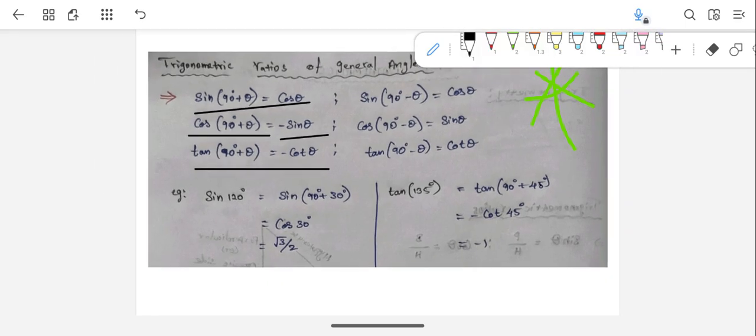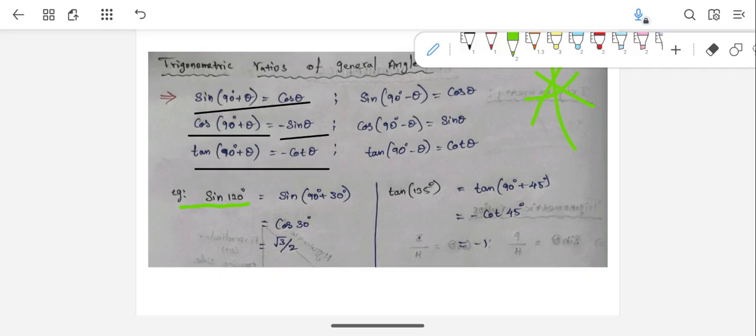So for example, in any question, you need to find the value of sine 120 degrees. How? Based on this, just now I told you, if you can write in terms of 90 plus or 90 minus, it is easy. So 120, how can you write?